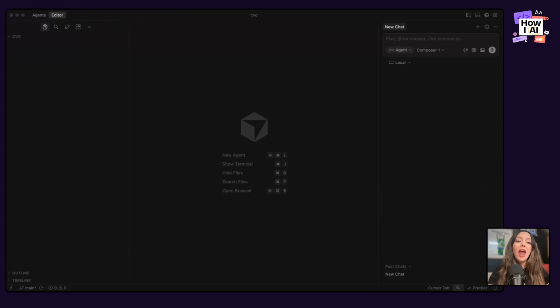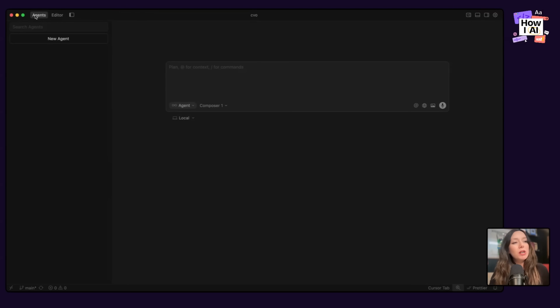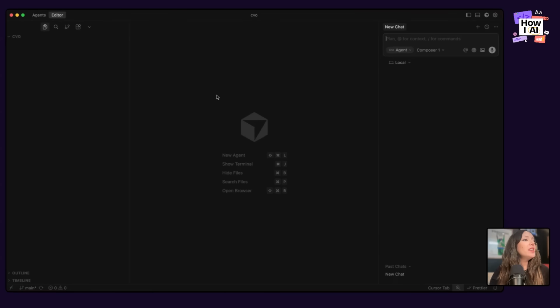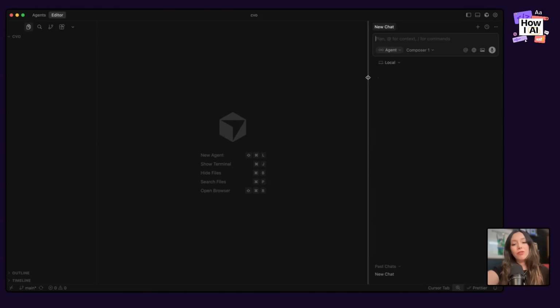in Cursor. And then I want to share a couple things about Cursor 2.0 that have been released in the last week. One is they now have two different views, an agents view, which is much more focused on what you're going to build and instructing the agent or multiple agents that are working in your code base. And then an editor view, which is very similar to what Lee showed us in a couple episodes ago, which is your files on your left. I have 0 files, your code in the middle, and then your chat or agents on the right.